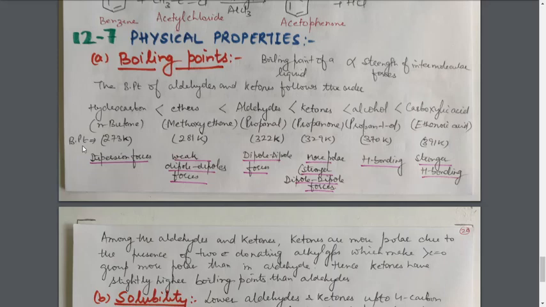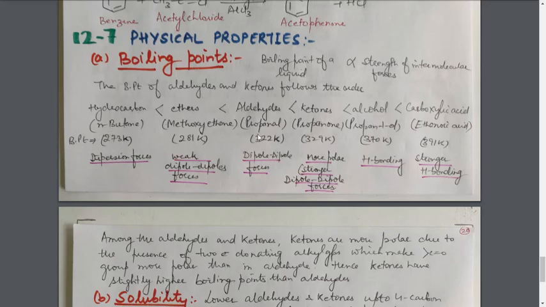I have written here the boiling points of different compounds: n-butane, methoxyethane, propanal, propanone, propan-1-ol, ethanoic acid. Why have we taken these compounds? All these compounds have comparable molecular masses, so the effect of molecular mass on the boiling point is removed while comparing.